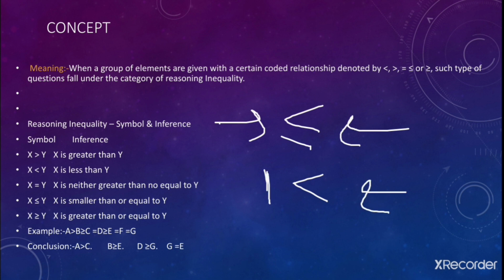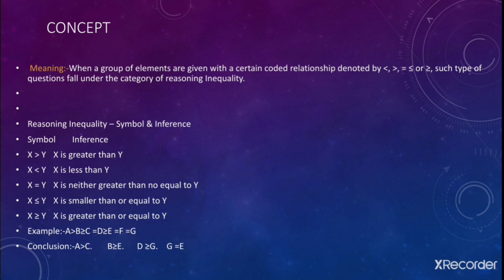I hope this is clear till now. So next we will talk about equal to. Equal to is a very good sign. If we have the equal to sign, then we can enter from this side also and from this side also. Fine, you can enter or you can exit from both sides.